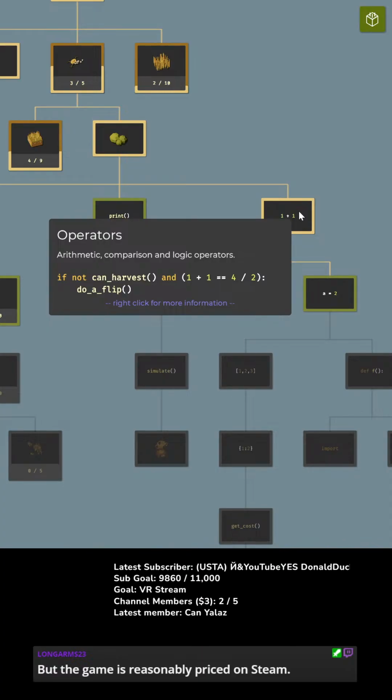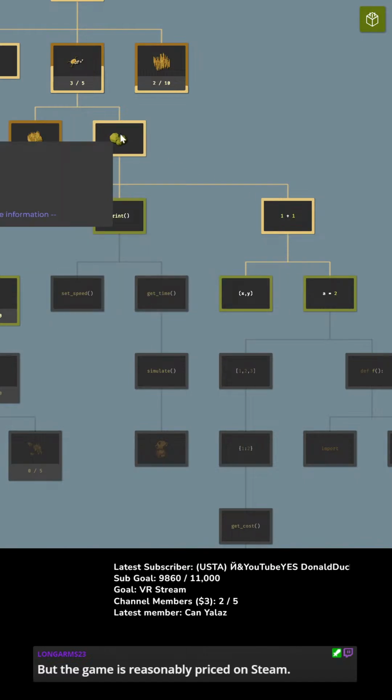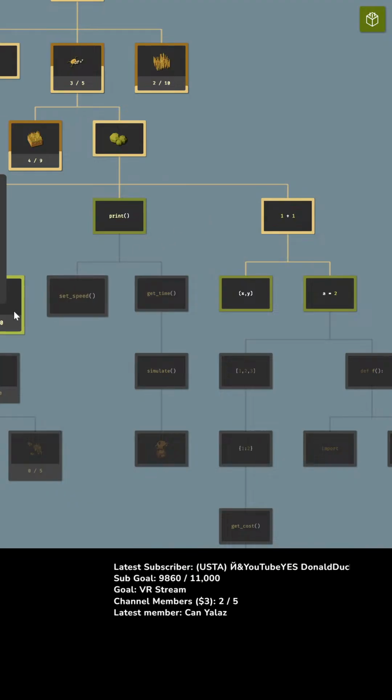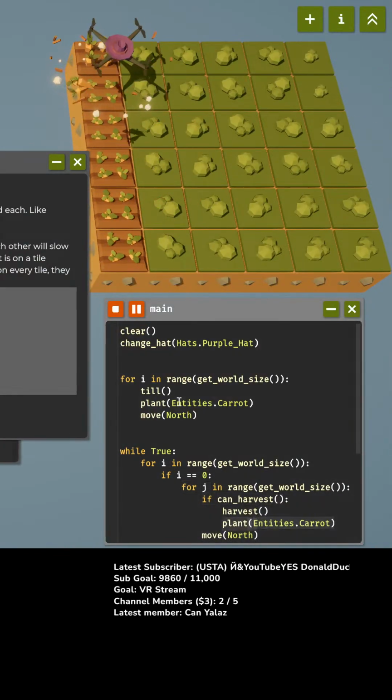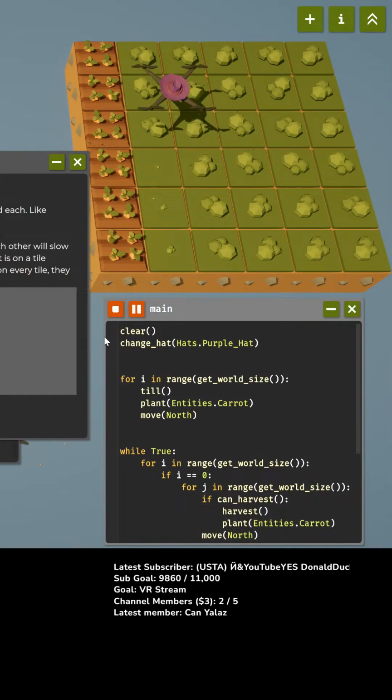Okay. If not, can harvest. And then we've already got planting. Well, let's see here. I want to get to pumpkins. So let's do trees first. Okay, trees.